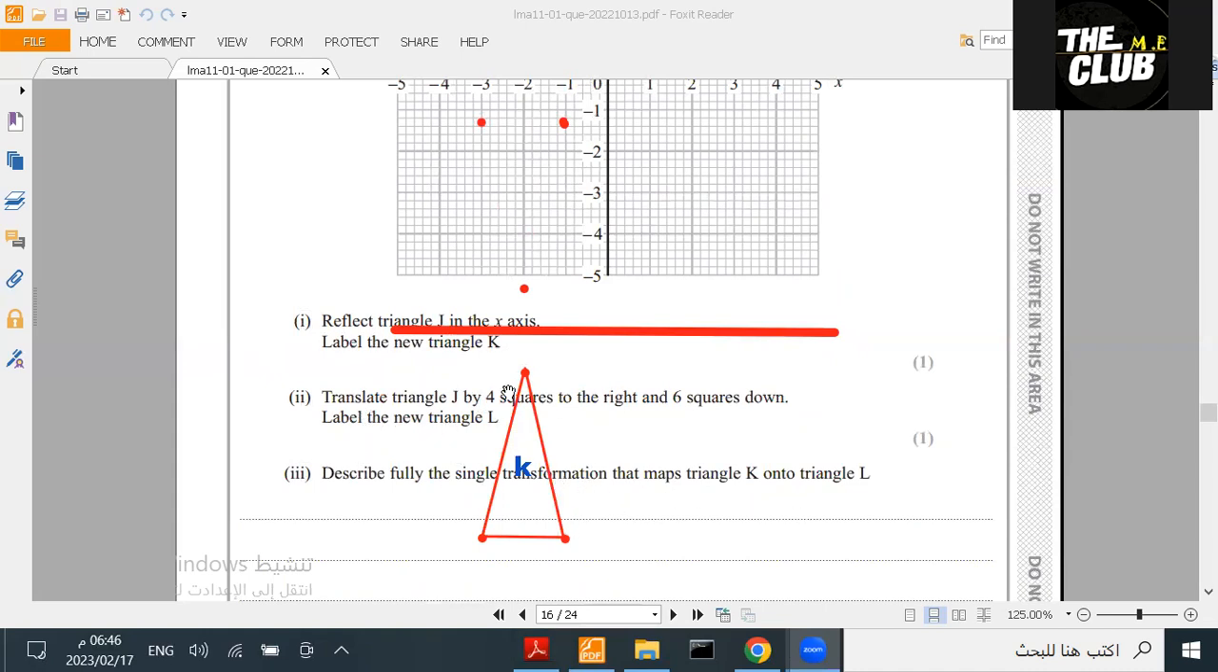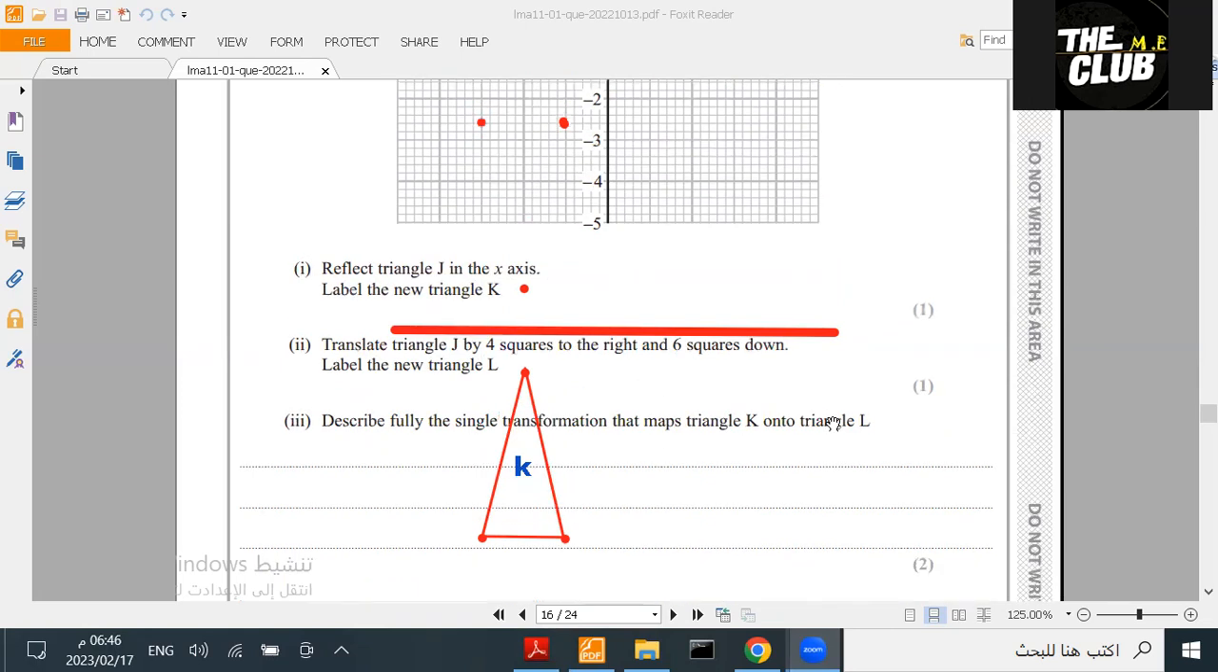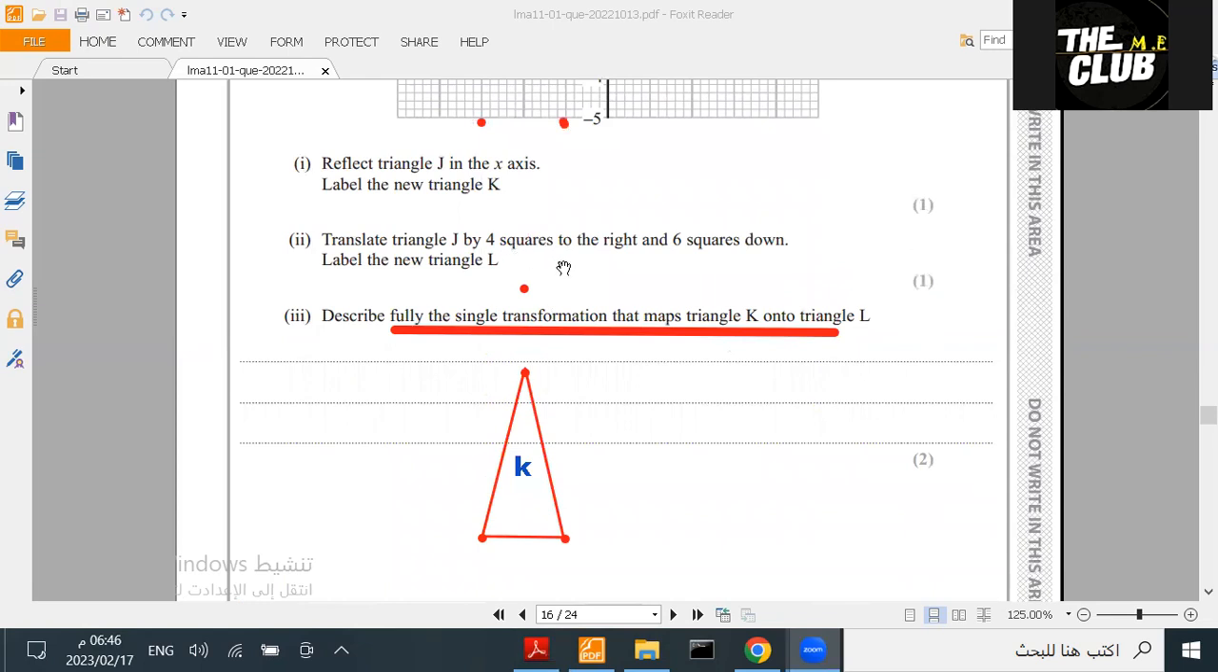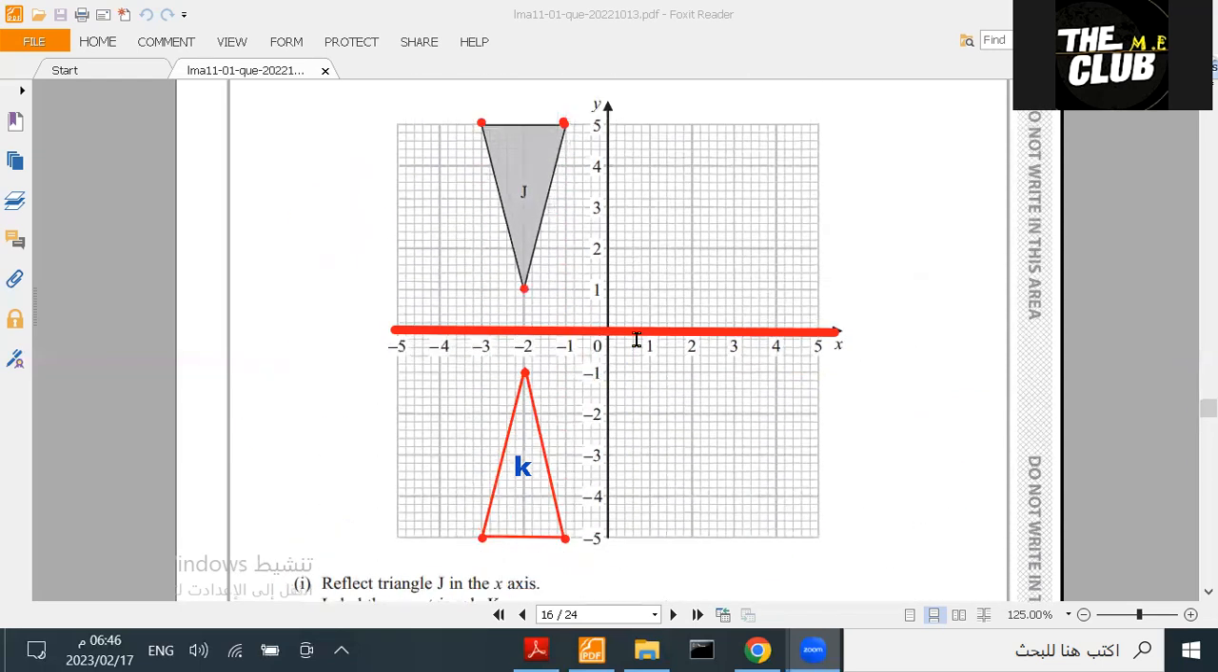Translate triangle J by 4 squares to the right and 6 squares down. So we're going to translate it, 4 squares to the right, and then 6 down. So 4 right, 6 down, okay? So we're going to translate this shape, which is J. We go 1, 2, 3, 4 to the right. And then 6 down. 1, 2, 3, 4, 5, 6. So it's going to be here.